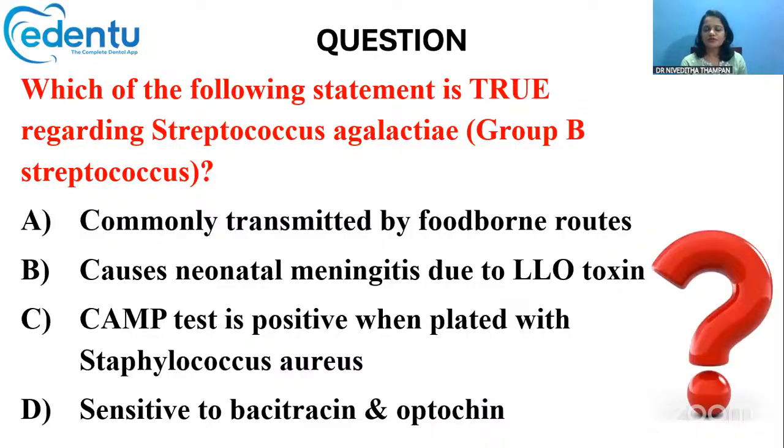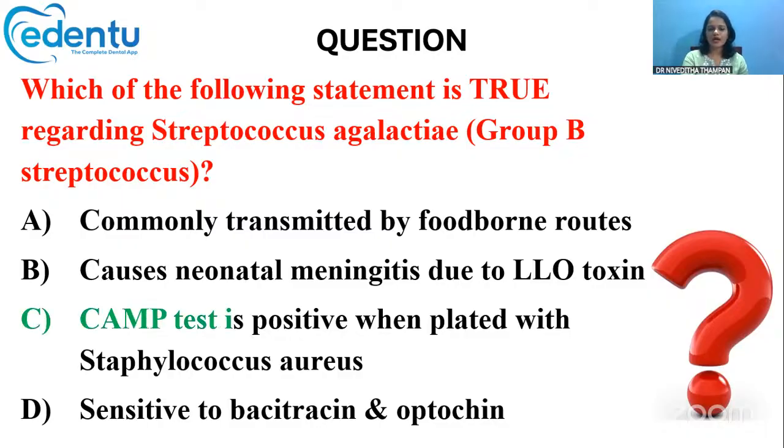Now, which of the following statements is true regarding Streptococcus agalactiae? This Streptococcus agalactiae belongs under the group B Streptococcus. Which of the following statements is true? Is it commonly transmitted by foodborne routes? Or does it cause neonatal meningitis due to LLO toxin? Or the CAMP test is positive when plated with Staphylococcus aureus? Or it is sensitive to bacitracin and optochin?